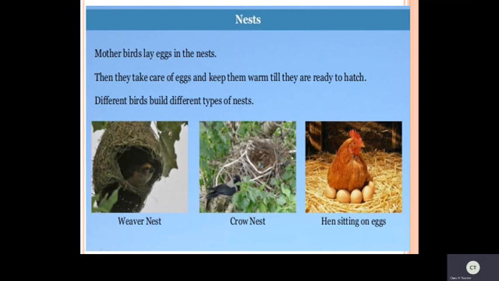Now see here, the crow is building its nest. In the previous video, you have seen different kinds of nest where the koel will occupy the nest of the crow. But the crow will take care of the eggs of the koel also, and it helps in hatching the eggs, and it takes care of the young ones also. Have you ever seen that? Yes, we have seen in the previous class video. Once again, you can watch that later.